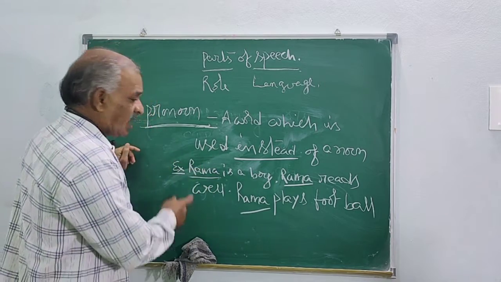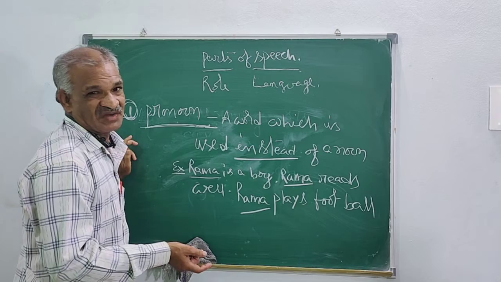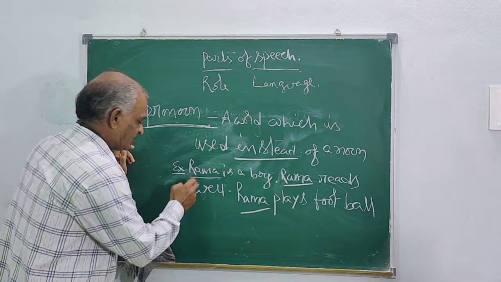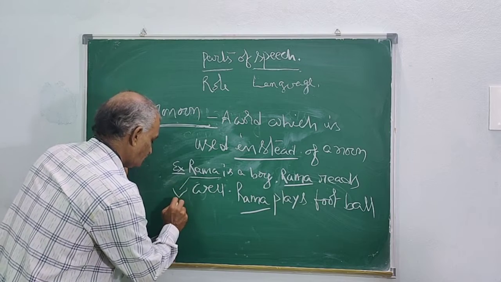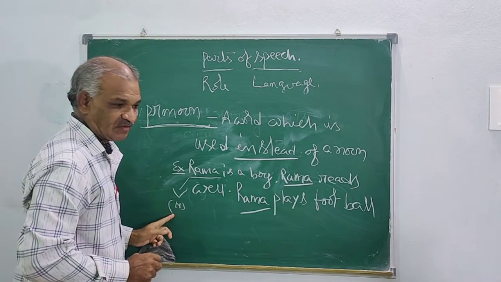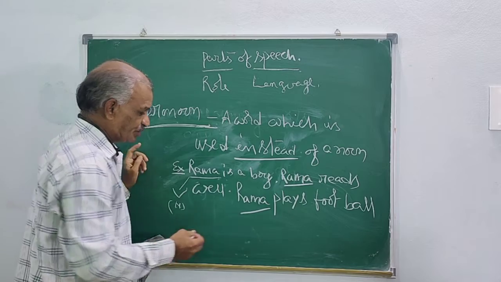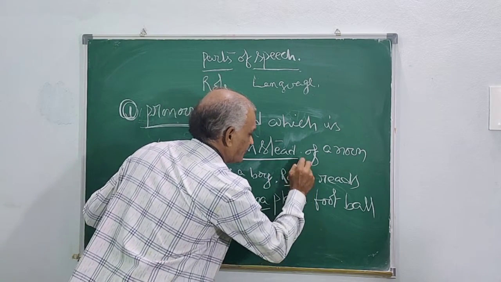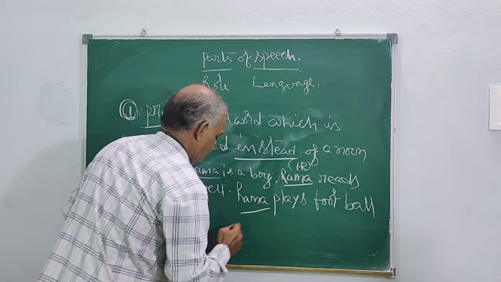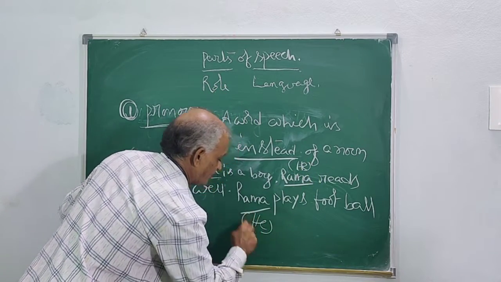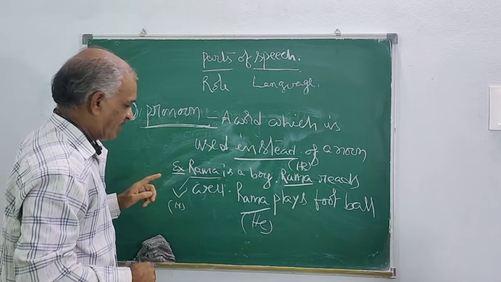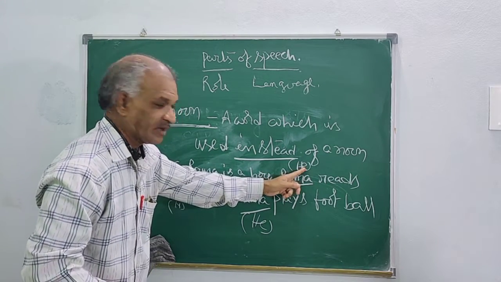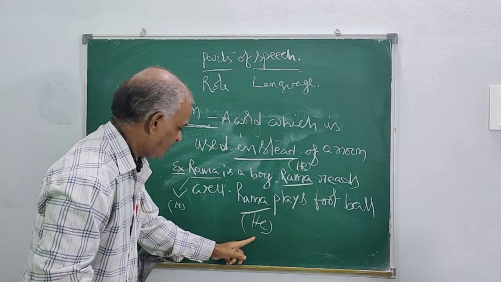Here you see how it is looking. It's not looking well. So instead of that, Rama, this is a noun. If you write here, he. Why? Because instead of the noun, you used another word, he.